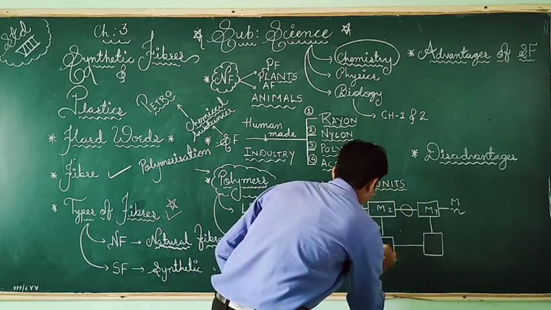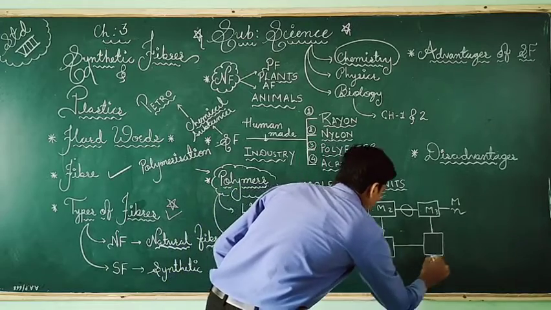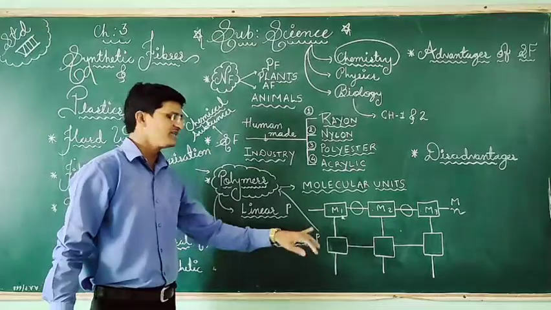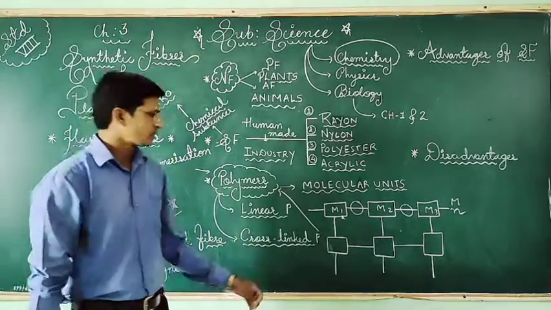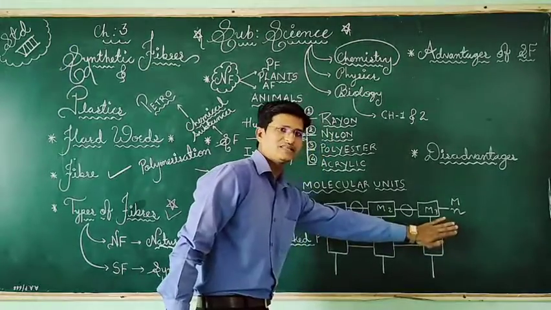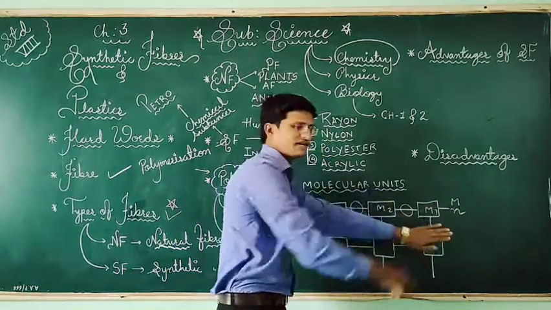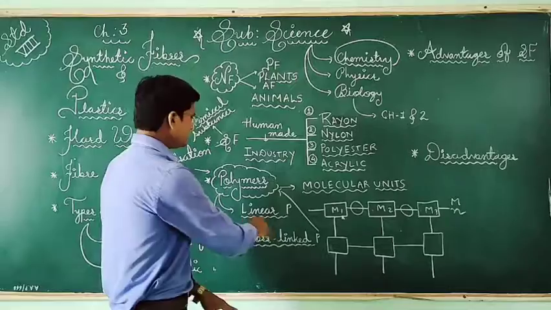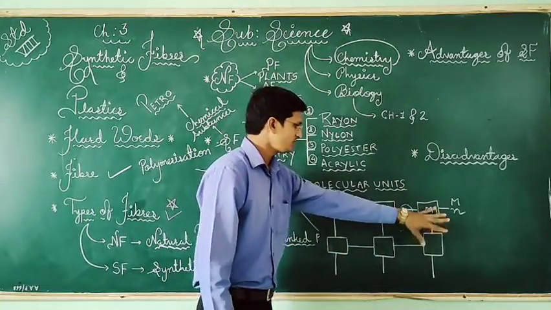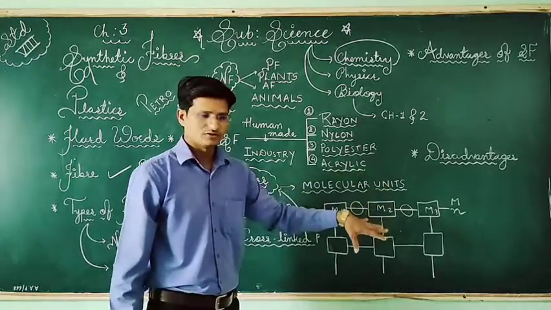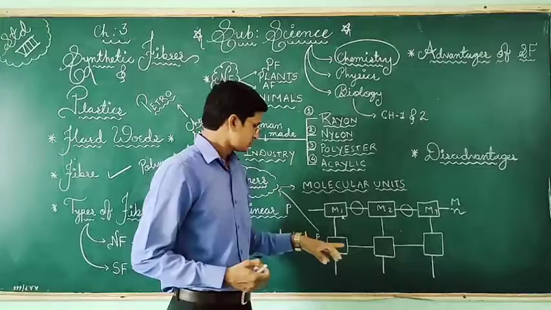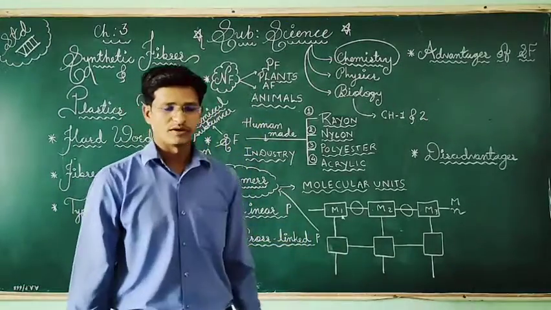Okay, so you can understand here also they can form what is called a cross-linked polymer. First, if you hide it, only one straight line is there, that is a linear polymer. If all the polymers are in a cross-linked position, meaning all are interlinked and joined, we call that a cross-linked polymer.